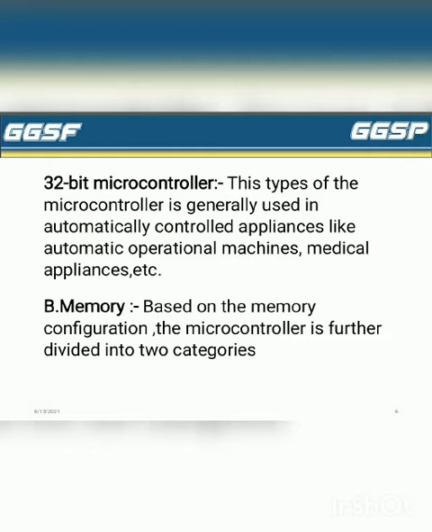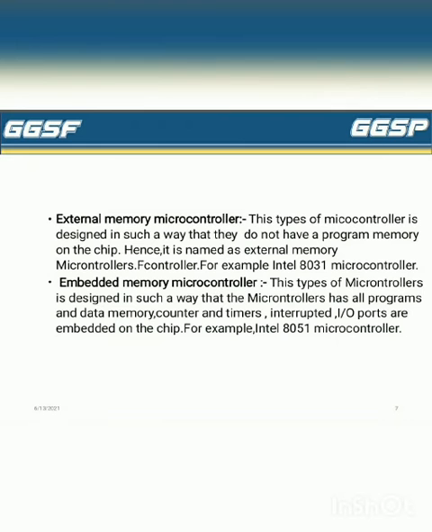Third, 32-bit microcontroller. These types of microcontrollers are generally used in automatically controlled appliances like automatic operation machines, medical appliances, etc. B. Memory. Based on the memory configuration, the microcontroller is further divided into two categories: first, external memory microcontroller, and second, embedded memory microcontroller.